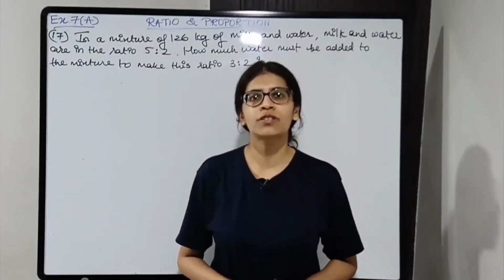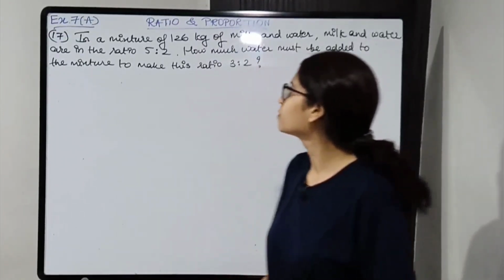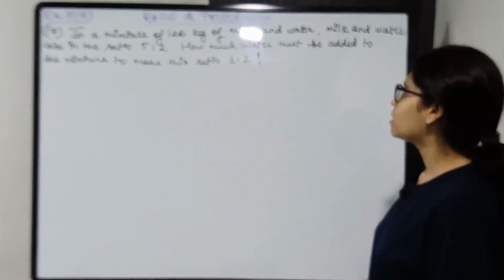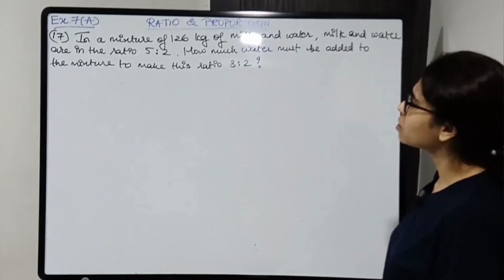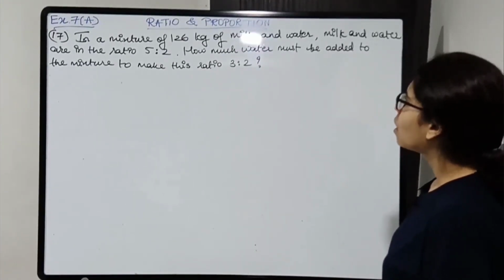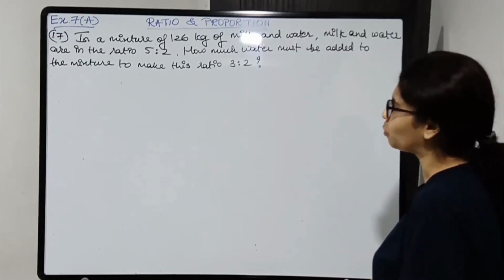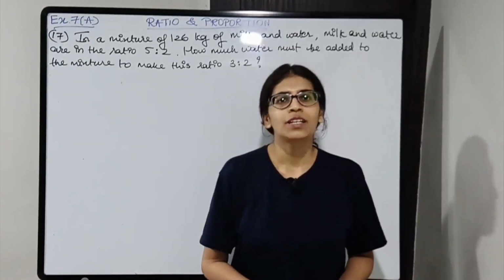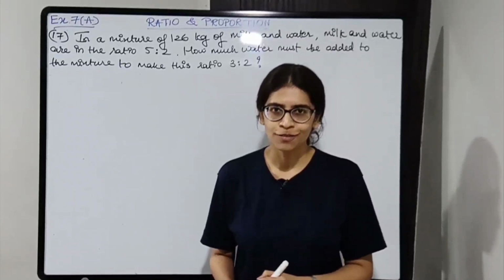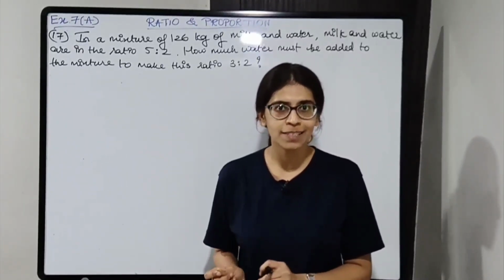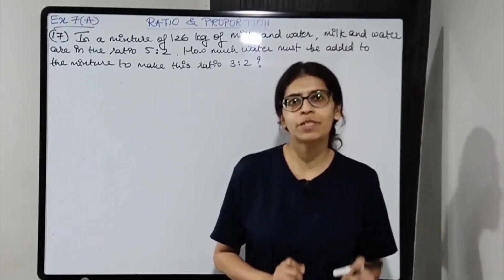All right, moving on to the next question, question number 17. In a mixture of 126 kg, milk and water are in the ratio 5:2. How much water must be added to the mixture to make this ratio 3:2? Students, it's a very easy question. First we'll see how to solve this and then we'll write down proper statements and solve further.